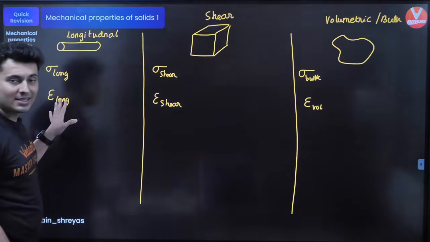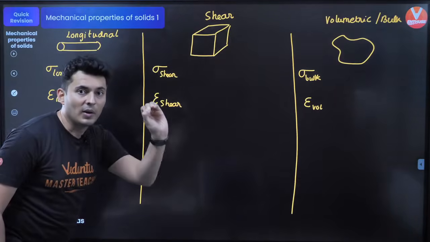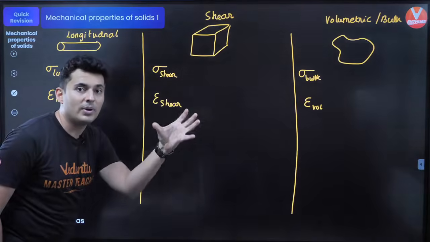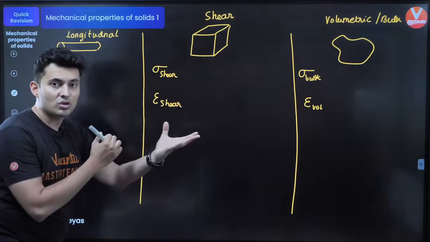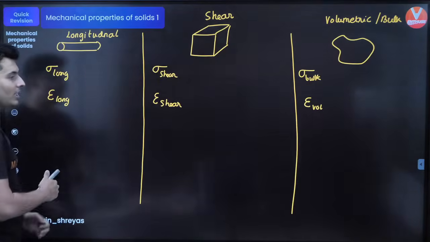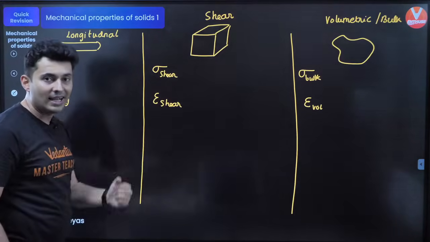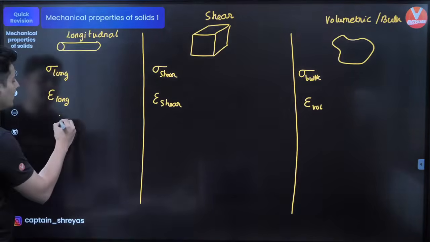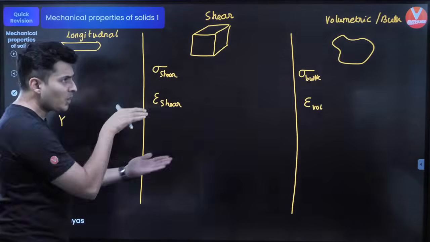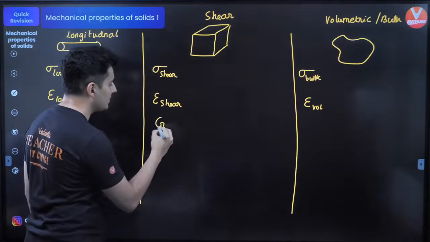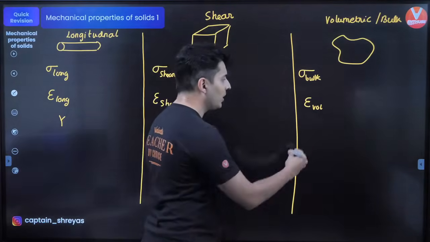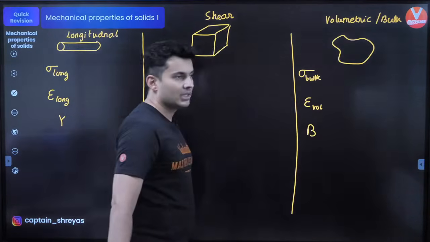Based on these two things, you have certain constants which decide the properties of the material, how strong or how stiff or how easy it is to deform it. Those properties are called the modulus of elasticity. For longitudinal, it is called Young's modulus. For shear, it is called shear modulus or rigidity modulus, symbol G. And for bulk modulus, it is B.